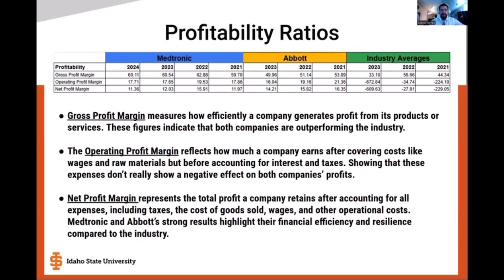Now we go to operations profit margin, and this is when we consider wages and income in the equation and start looking at patterns, things that may be using a little more money than we should be. However, on this occasion, both Medtronic and Abbott are well above the industry average. For the industry average, 2023, 2022, and 2021 are all in the negative, especially 2023. So Medtronic and Abbott really are in a good spot on the positive side, and they have consistent percentages on the operation profit margin.